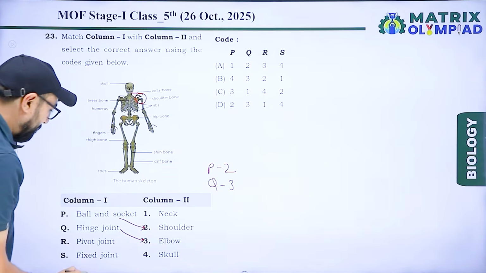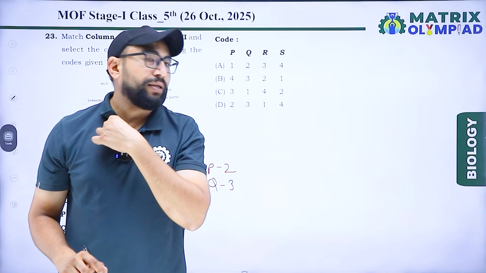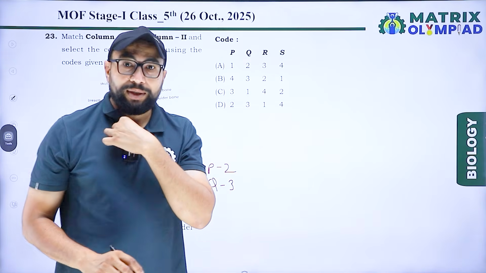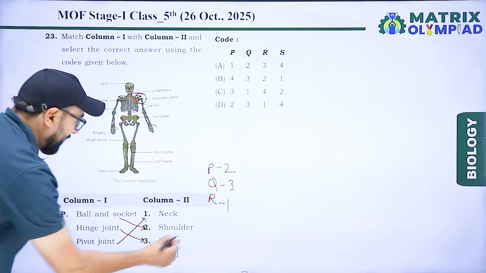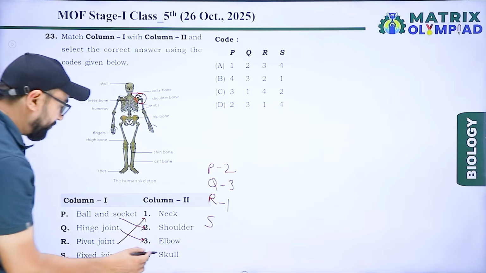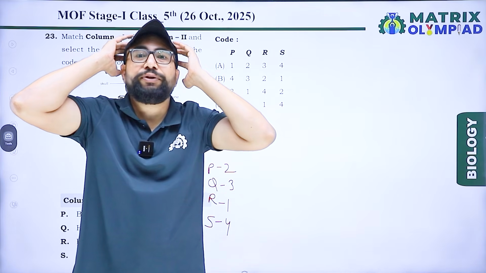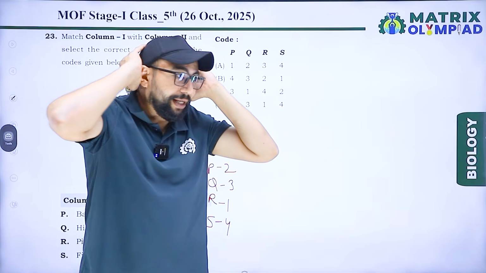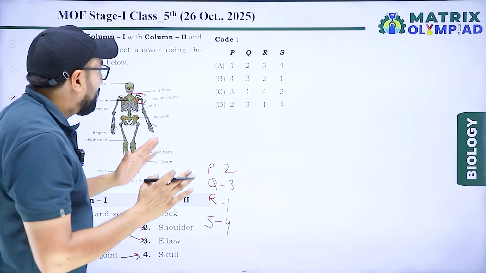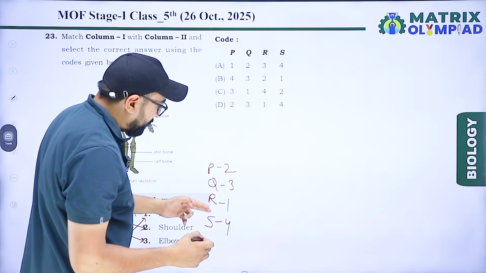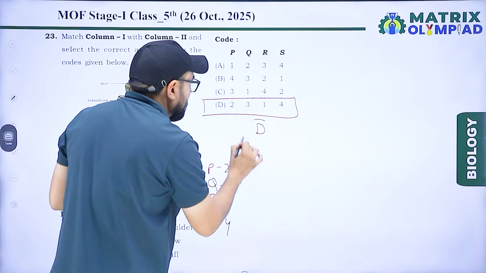So hinge joint matches with elbow. Next, pivot joint with neck. Neck movement: right, left, up, down. So match with 1. Next, S, fixed joint. Fixed joint in the skull. Bones of the skull are fixed, so there is no movement between them. Our right answer for this matching is 2, 3, 1, 4. Option D is correct.